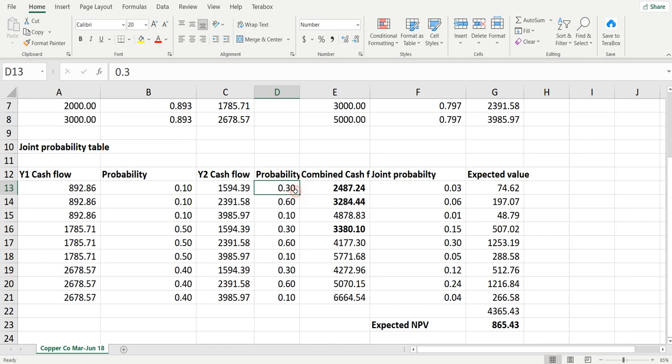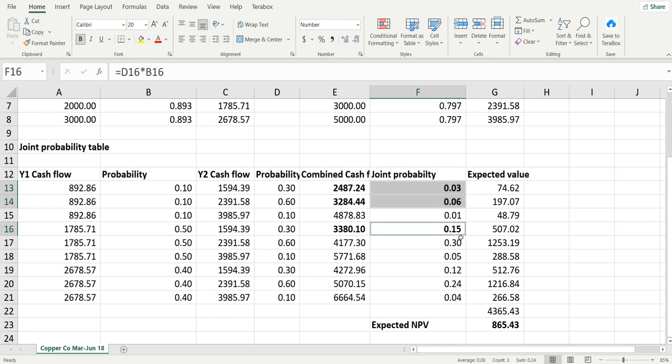So the probability of 0.3, 0.6, 0.3, right? I'm sorry, joint probability. So 0.3, 0.6, 15.